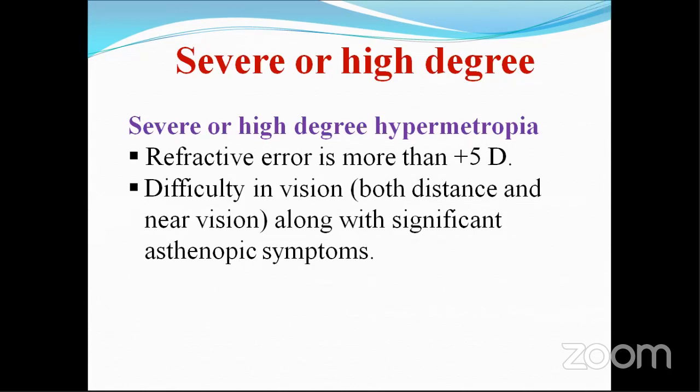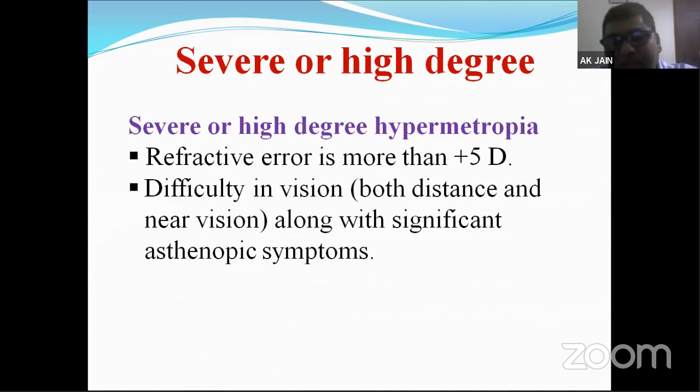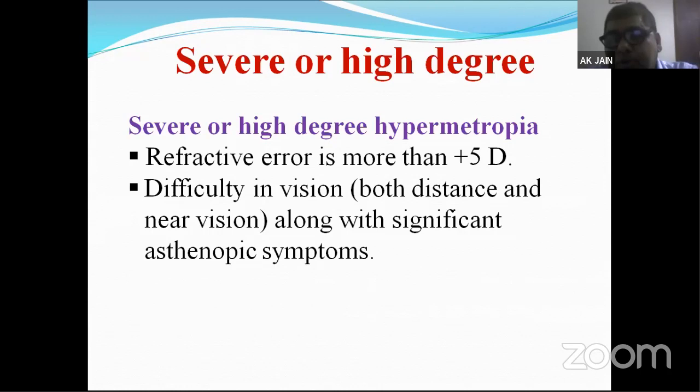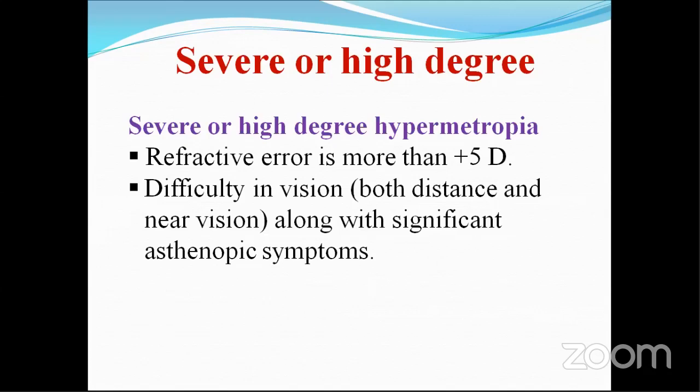They come immediately to the ophthalmologist and say, I am unable to see distant objects and near objects also, and whenever I try to see, there is a lot of pain, blurring, and many complaints. So these are the patients among all 3 grades who come earliest to the ophthalmologist.